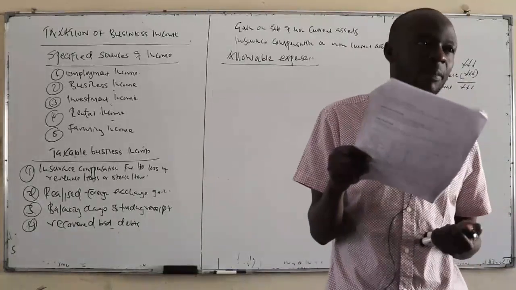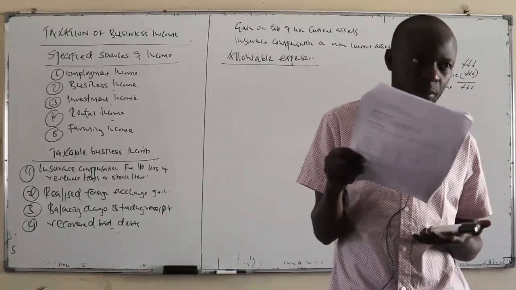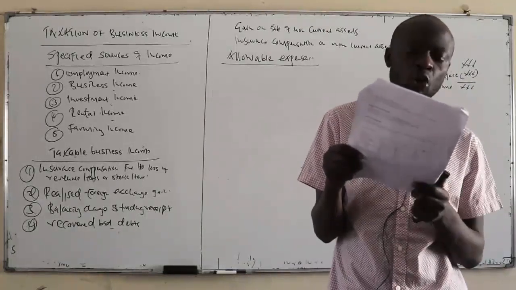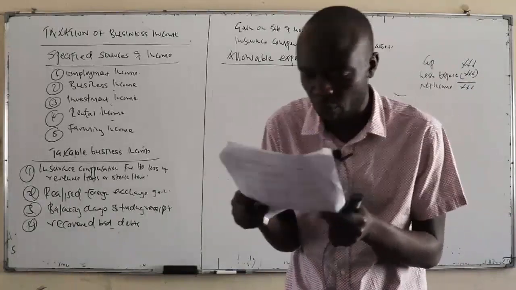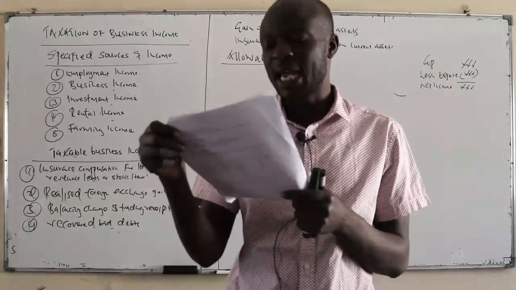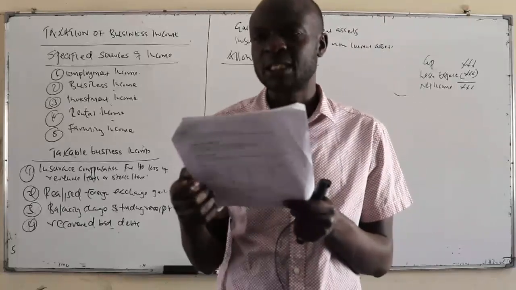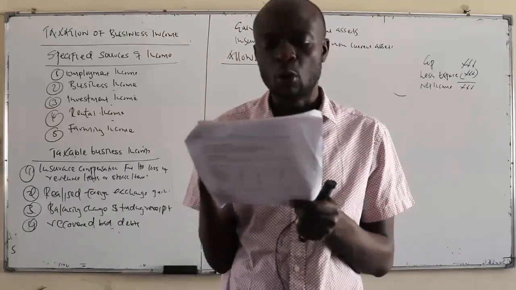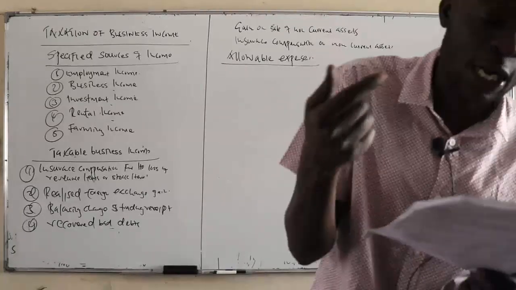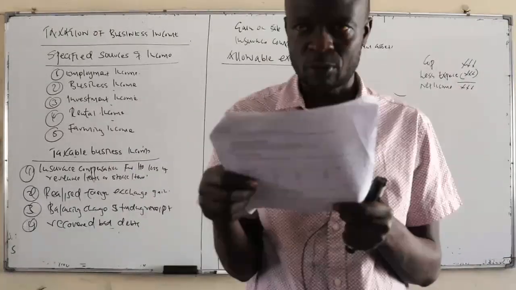And then we have number three, legal costs in connection with the acquisition of a lease of not more than 99 years. When you're leasing an asset whose lease period is 99 years and below, there are legal costs connected to that transaction.